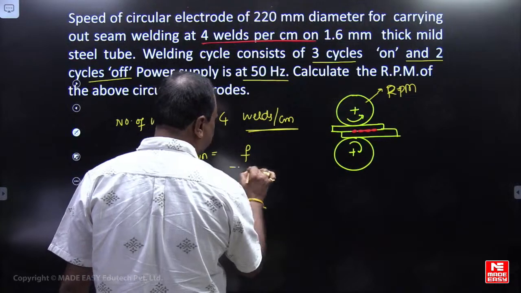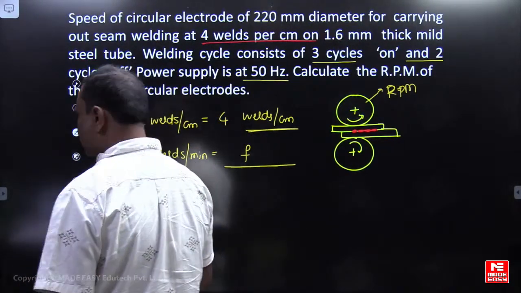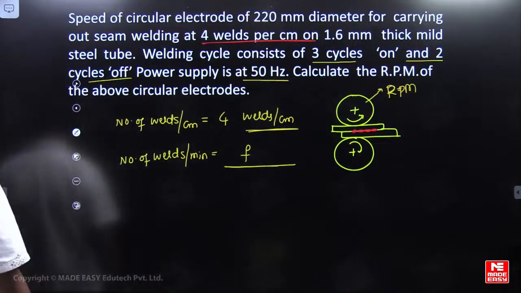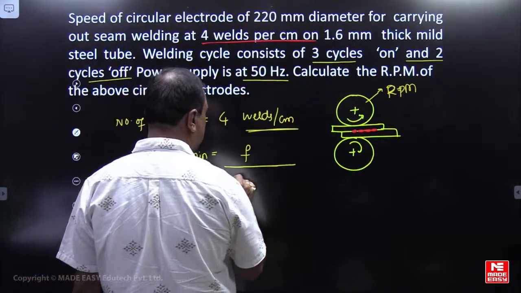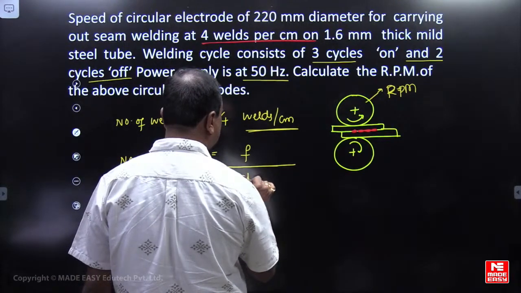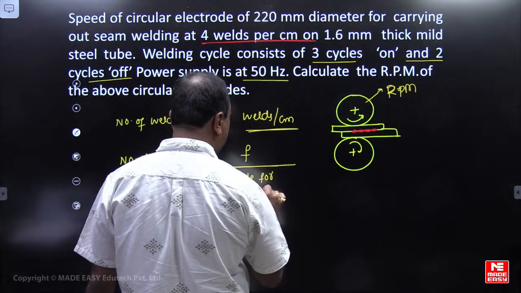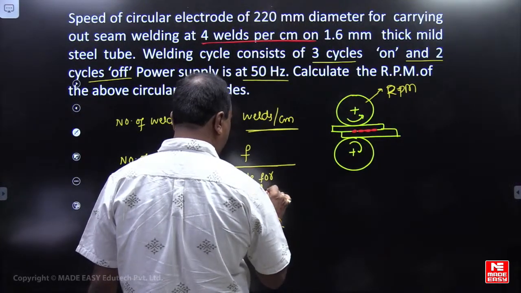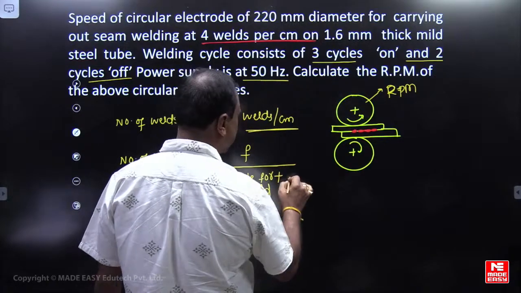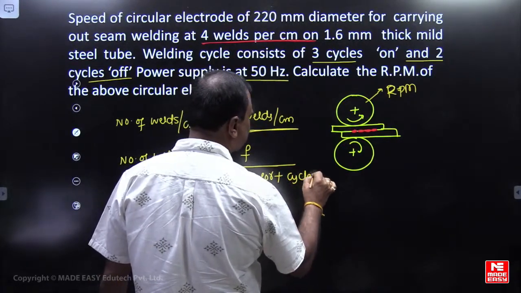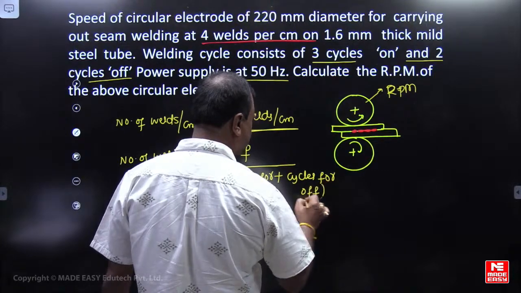Frequency divided by, now we can see number of cycles on, no? Cycles for weld, means how many cycles are on, plus cycles for off, how many are off, how many are on, this we have to consider.